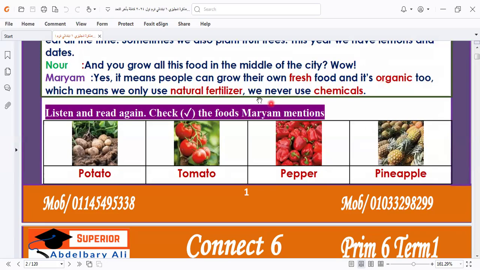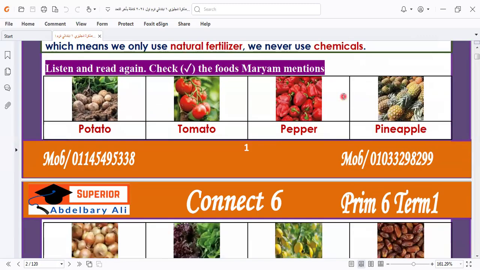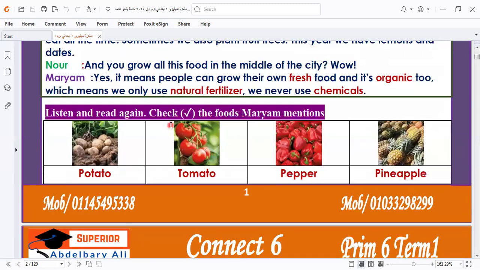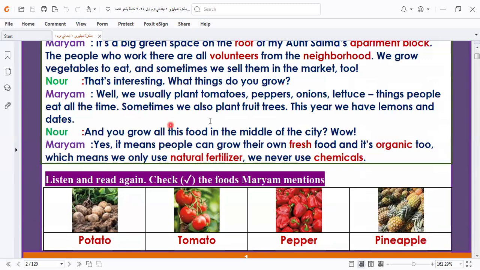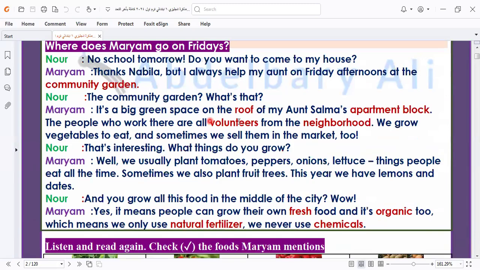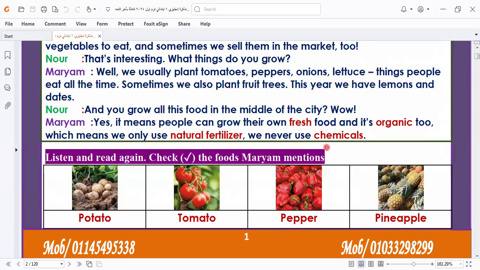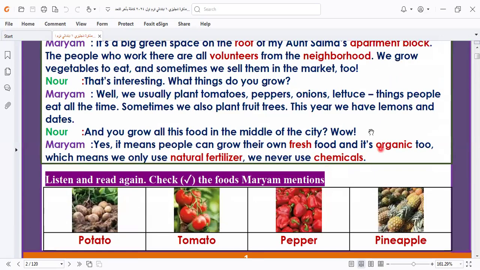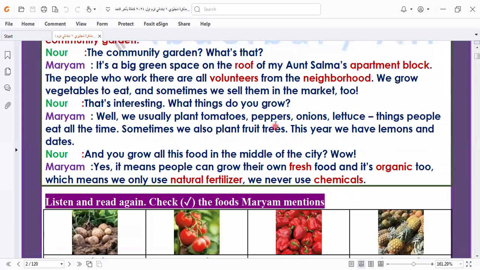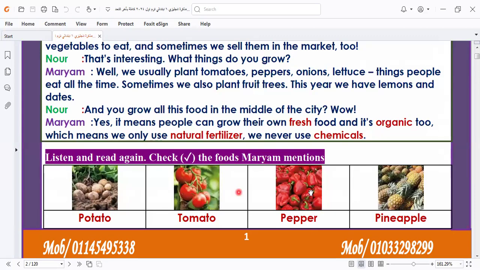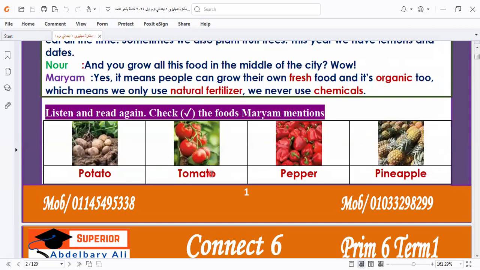What is the meaning of organic? It means using natural fertilizer. We never use chemicals. Here we have listen and read, check, write: the food Mariam mentioned. The food that Mariam mentioned in this topic, what is it? Let's see. Lettuce and onions, we have here lettuce and onions. Lettuce, onions, peppers. So peppers and tomatoes. So this food that Mariam mentioned: tomato and pepper.